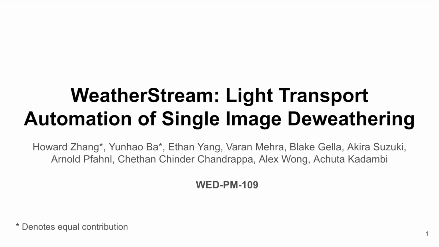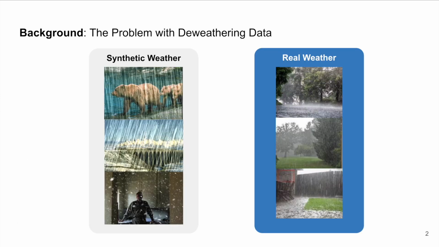However, time multiplex data relies heavily on manual human labor for collection and is therefore not scalable to large sizes or multiple weather conditions. Our paper proposes a method of automatically collecting time multiplex image pairs that scale to multiple weather conditions by leveraging a set of light transport principles that are adhered to by the rain, fog, and snow weather conditions. We validate the effectiveness of our dataset by retraining multiple SOTA models and showing better results for WeatherStream retrained models across the board.